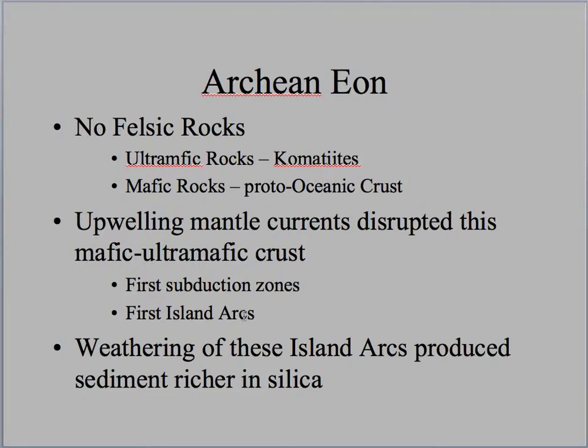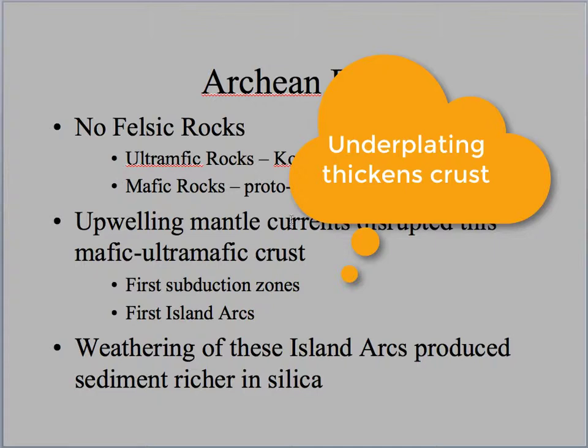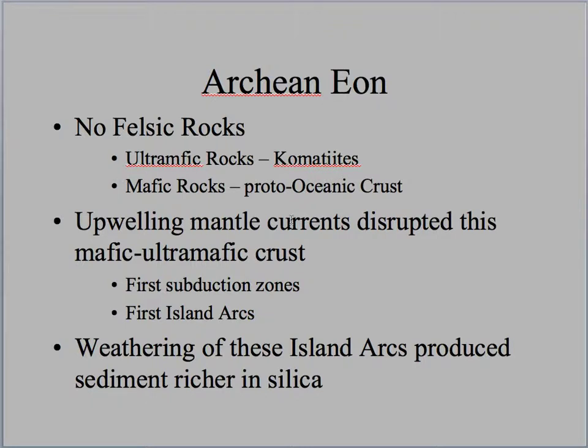The mafic crust might have been thicker through a process called underplating, whereas these upwelling mantle currents reach the surface, they begin to cool, and they kind of cool from the bottom down. And so the crust gets thicker and thicker through this underplating. And then as these currents disrupt this ultramafic crust, they start colliding with each other, converging with each other, forming subduction zones, and that leads to a really shallow type of subduction. Because remember it's still very warm, high heat flow, so it's not going to sink steeply into the mantle. It's going to be a shallow type subduction.